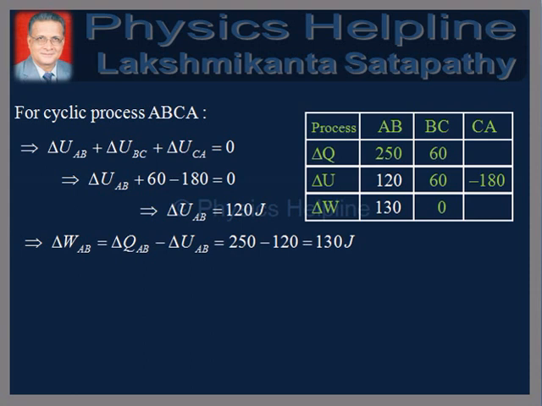Therefore, work done along the path AB is given by delta W AB is equal to delta Q AB minus delta U AB, which is equal to 250 minus 120, which is equal to 130 joules.